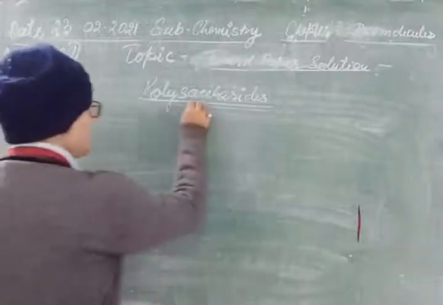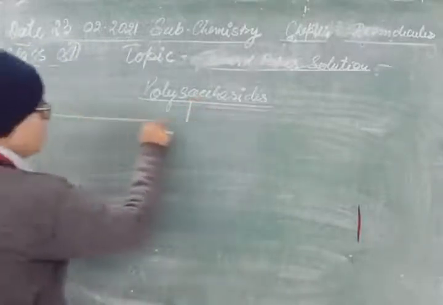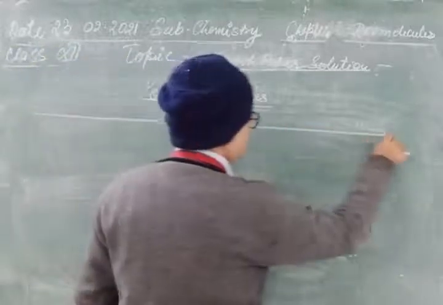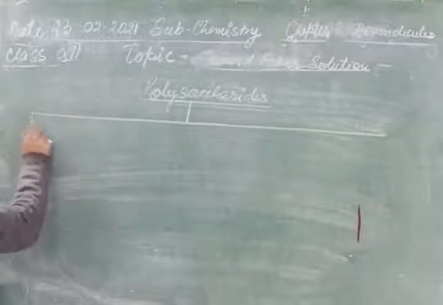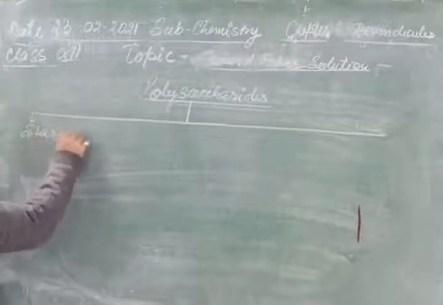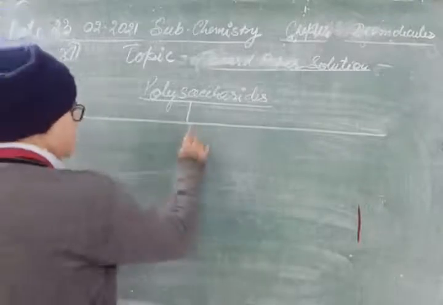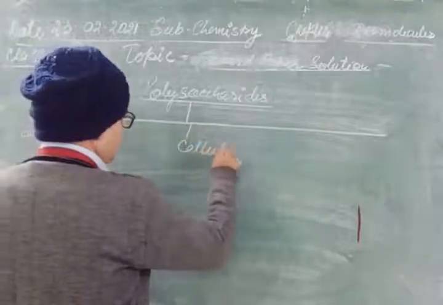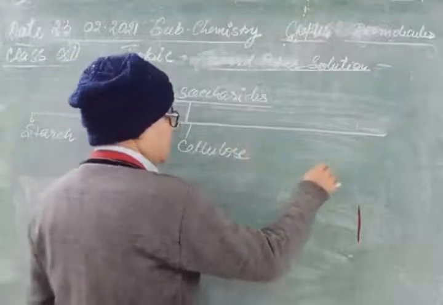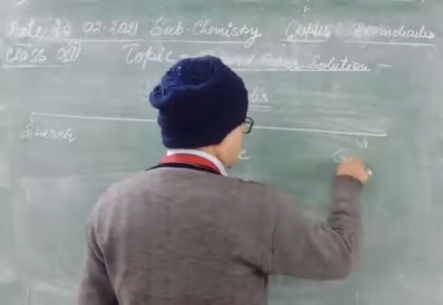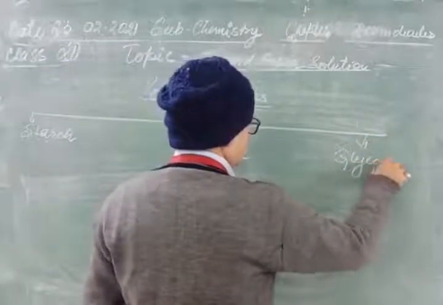What are polysaccharides in our course, after the deleted portions: starch, then cellulose and glycogen.